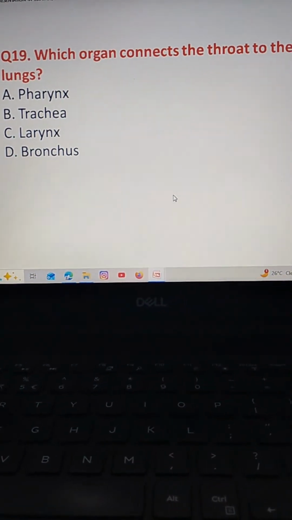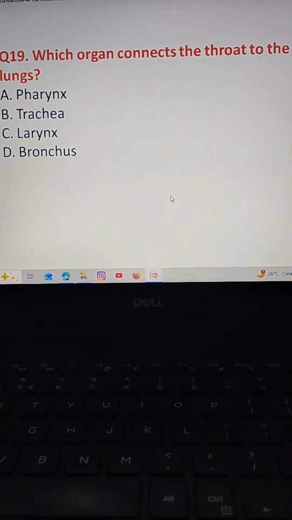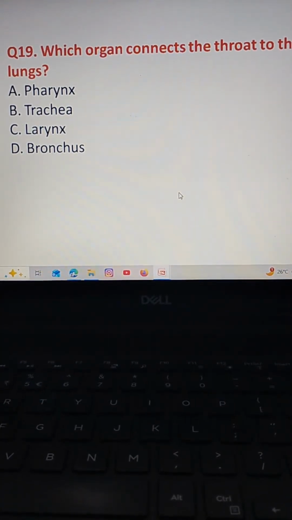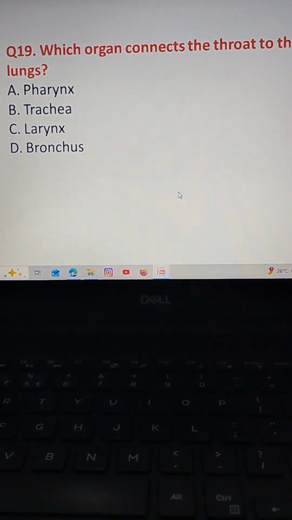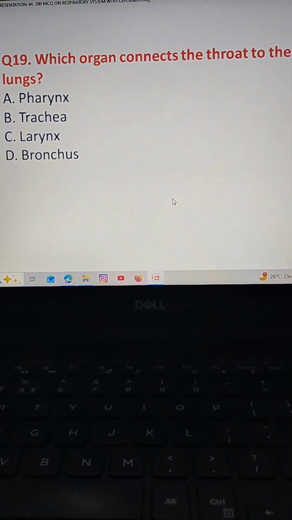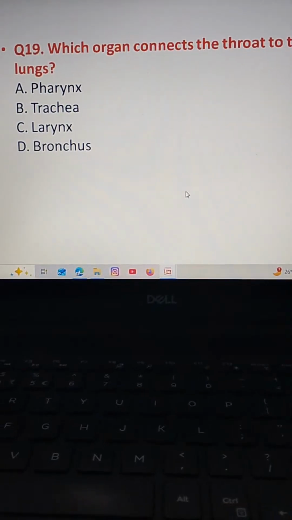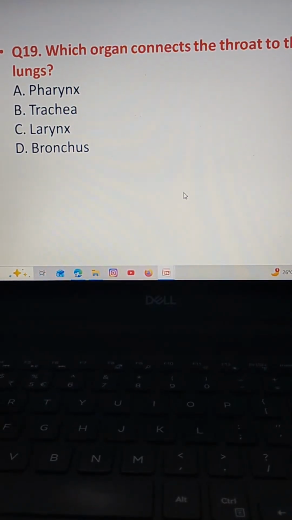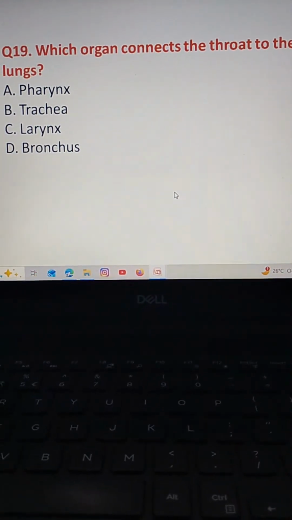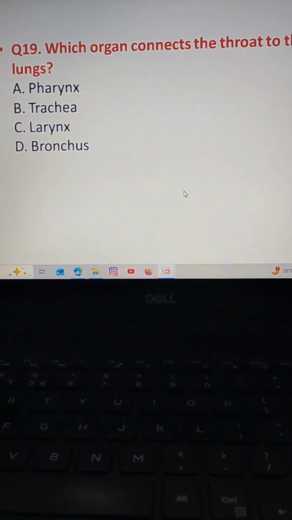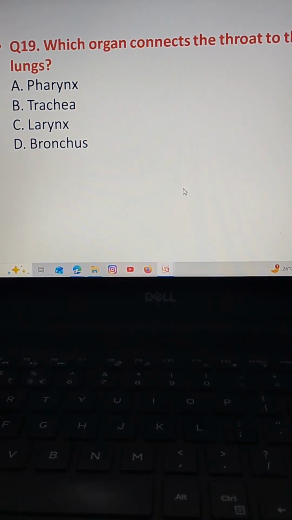The next question: which organ connects the throat to the lungs? Option A pharynx, option B trachea, option C larynx, option D bronchus.